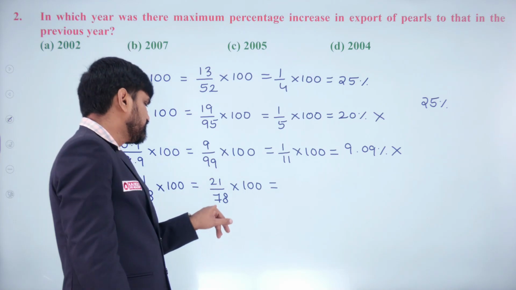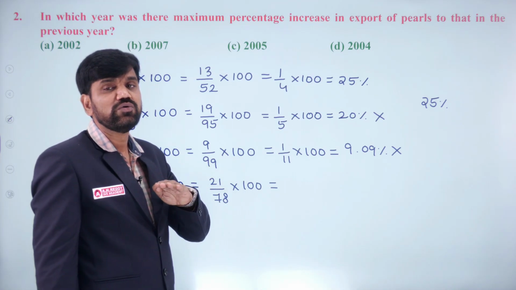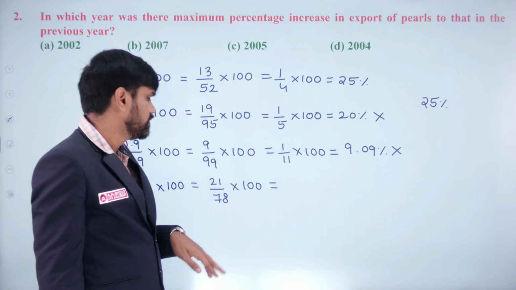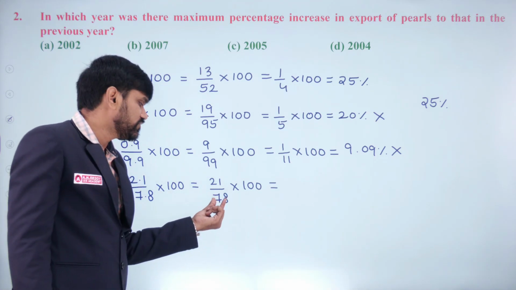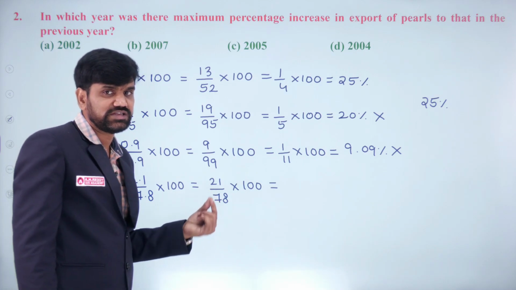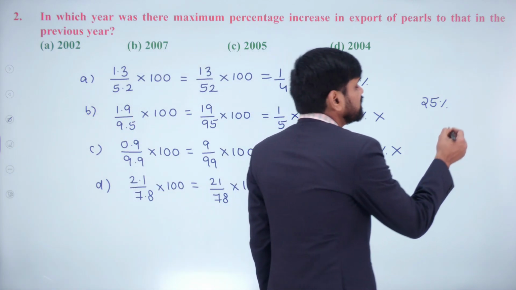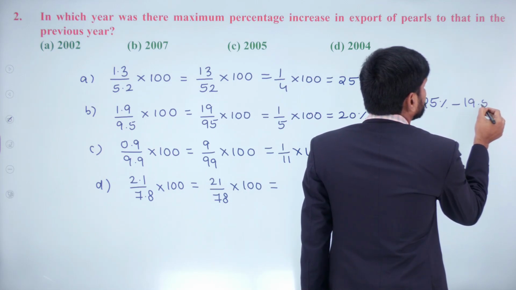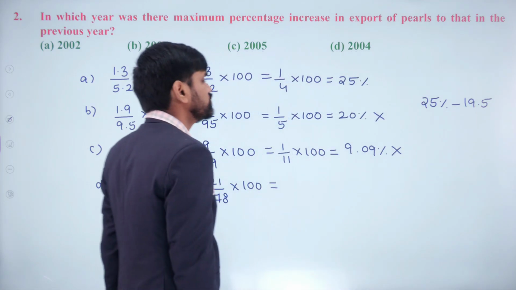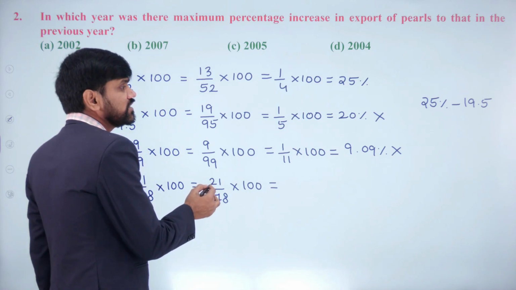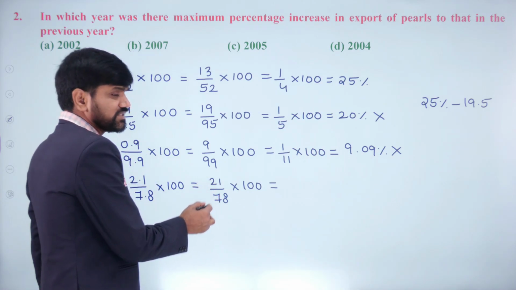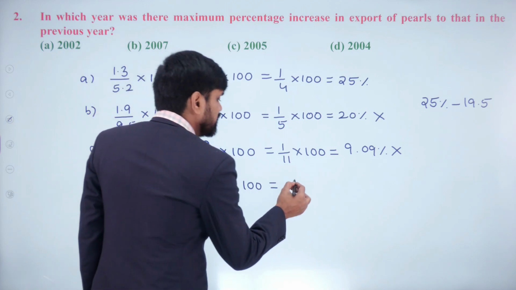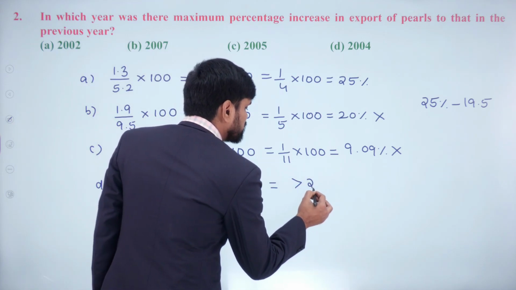What is 1/4 of this one? Half of this is 39, half of that is 19.5. Hence I can say that 25% means 19.5. Hence I am very much sure that this 21 is more than 25% of this. Hence I can say that it is more than 25%.